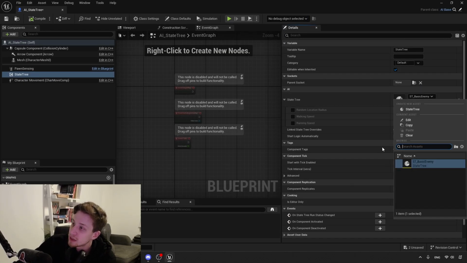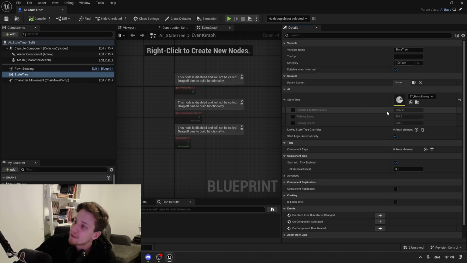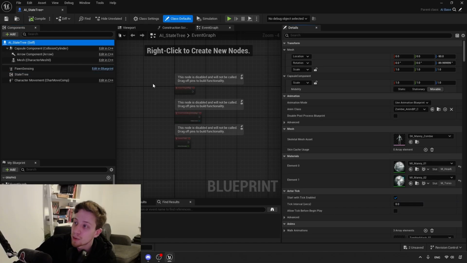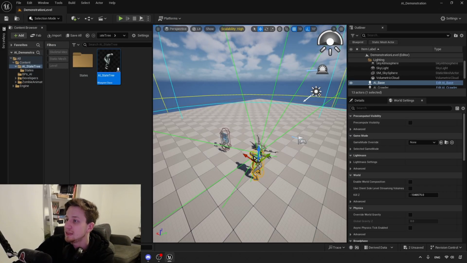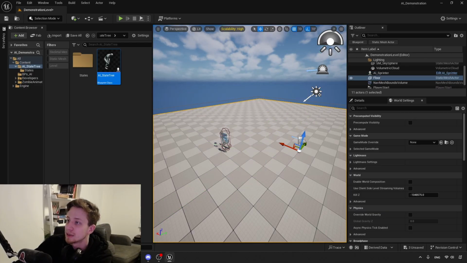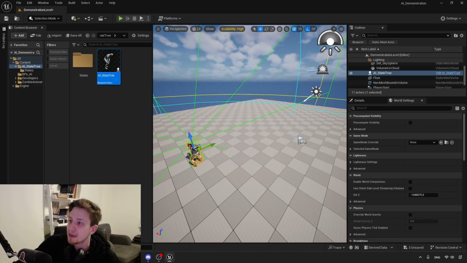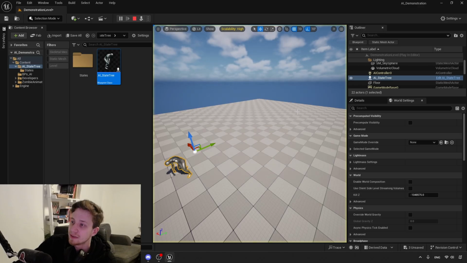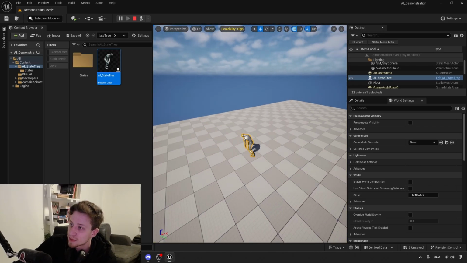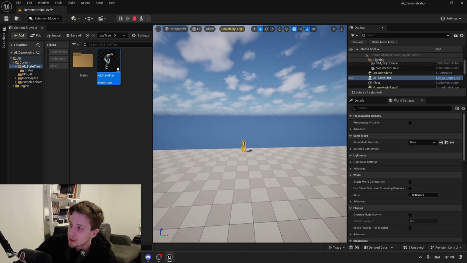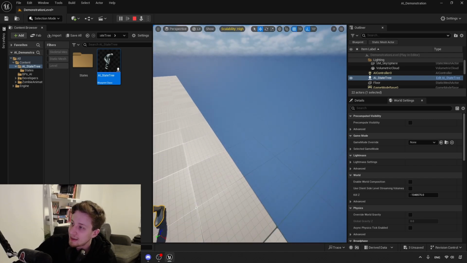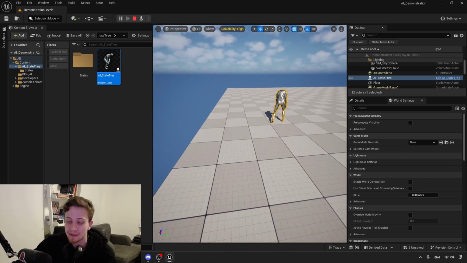This can be changed in runtime, like I mentioned before. And again, we have here a few parameters that we could adjust and modify. We could again adjust it even without opening the actual blueprint. We are going to get rid of these characters and drop our state tree AI in here. We will see that it does the exact same thing. It moves from random location to random location. It's going to wait, drink a coffee or whatnot, and then attack the player in case it sees him.